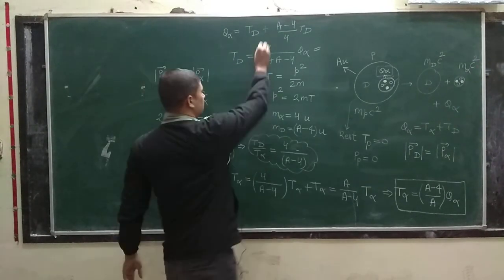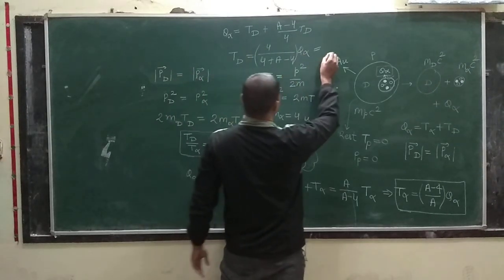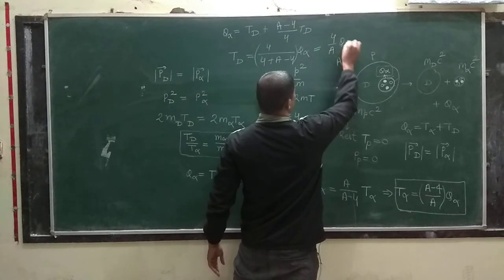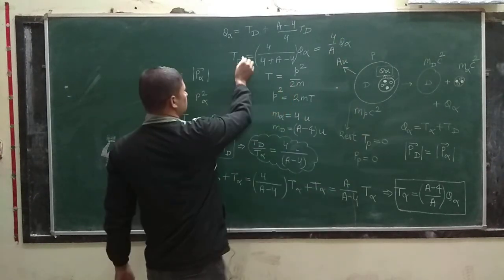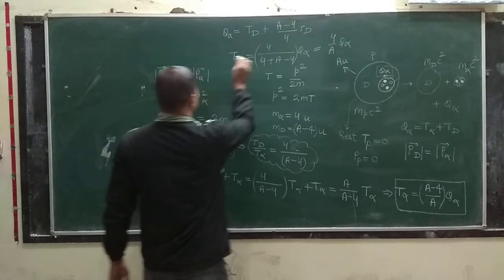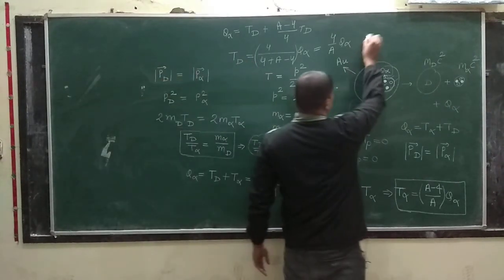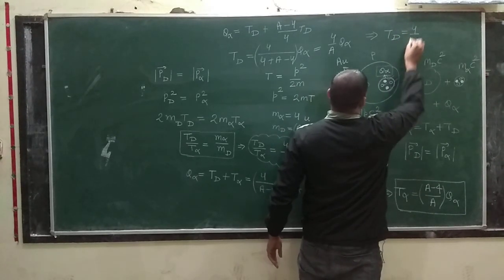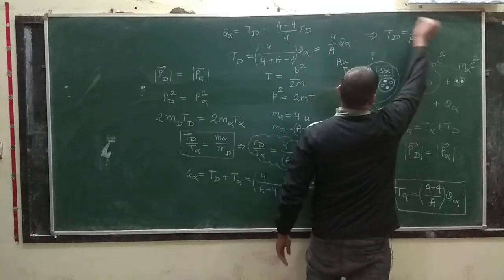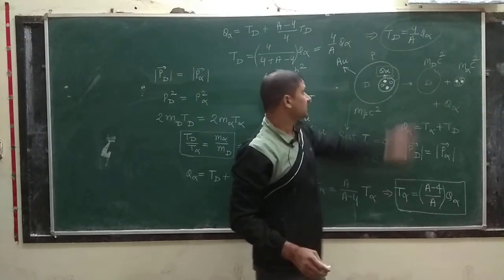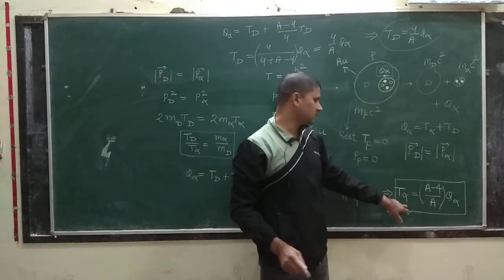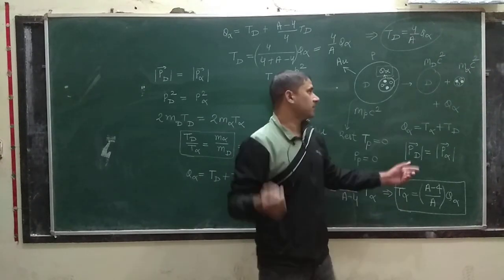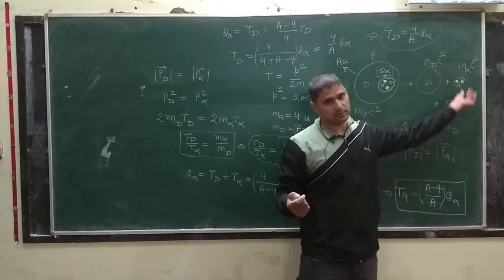You can rearrange it and you will see that T_d is equal to 4 by A times Q alpha. And if you compare these two relations, then you will see most of the kinetic energy is shared by the light particle, which is the alpha particle.